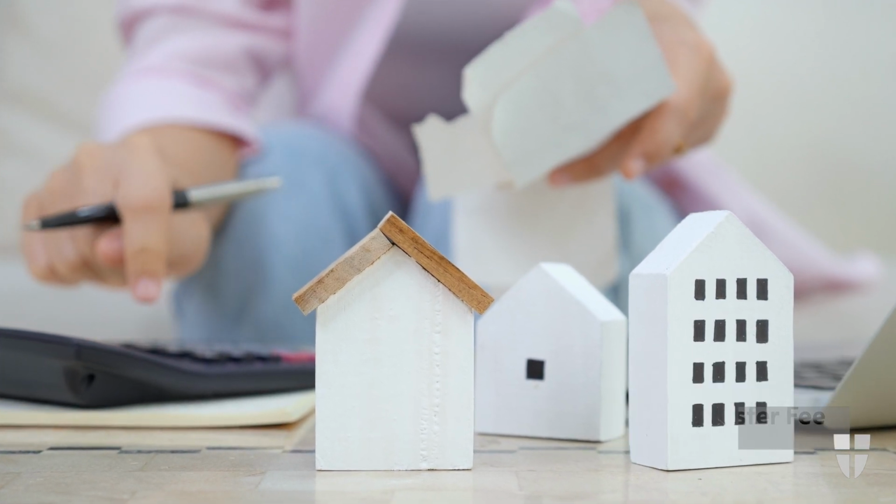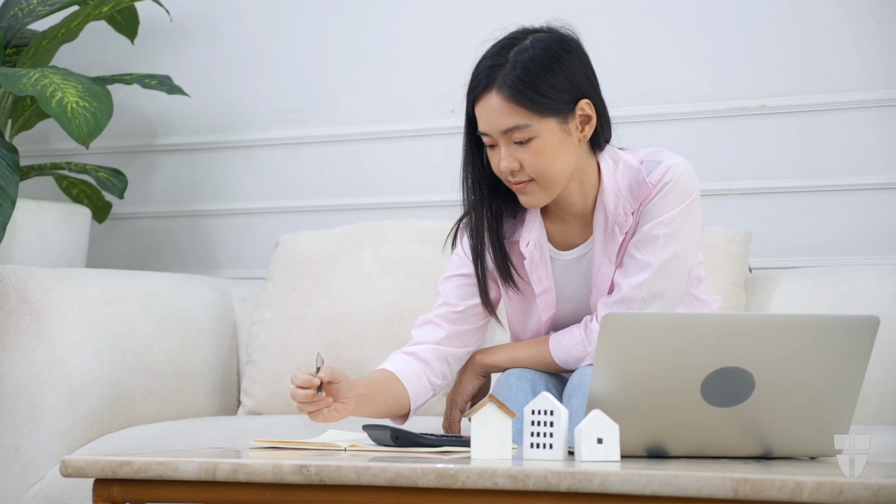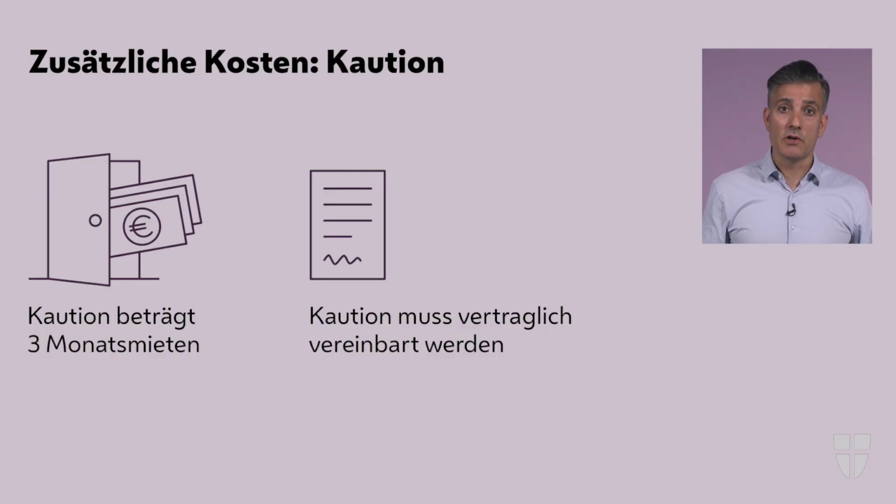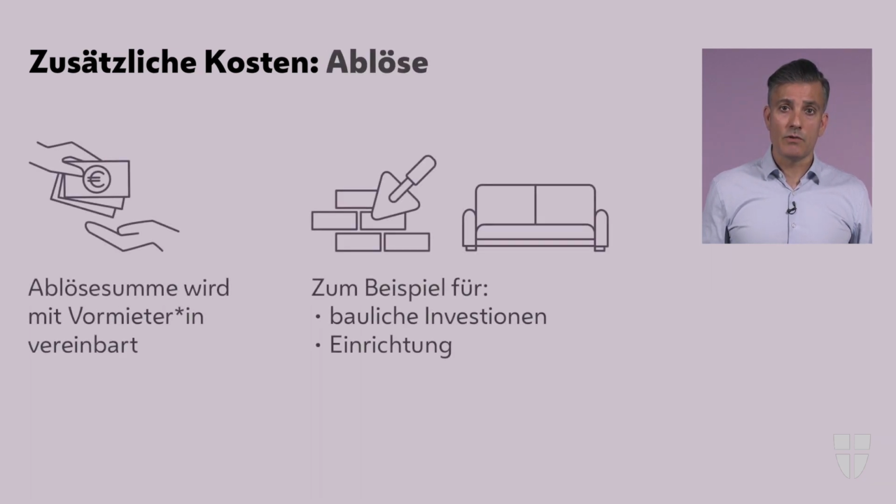By signing the lease agreement, additional costs such as security deposit and transfer fee may be incurred. The deposit usually equals 3 months of the lease payment and must be contractually agreed upon. If you take good care of the apartment and pay the monthly lease, you will get the deposit back at the end of the lease agreement. You agree to a transfer fee with the previous tenant for structural investments such as new windows, heating systems, or furniture such as kitchens or complete furnishings. The transfer fee is a matter of negotiation.